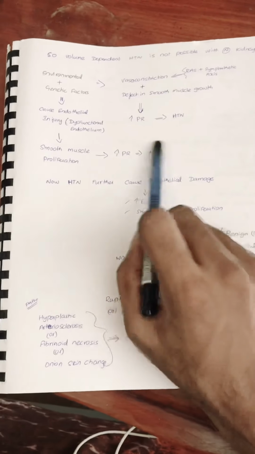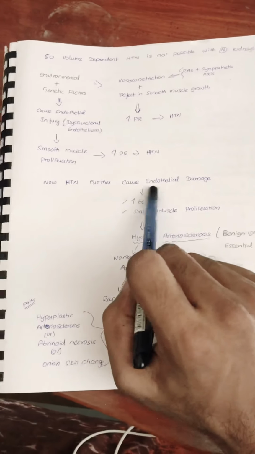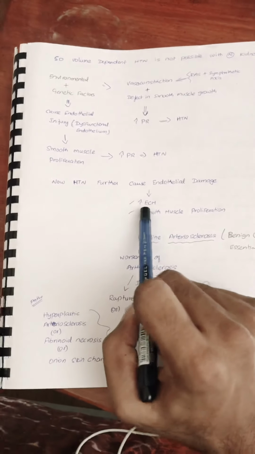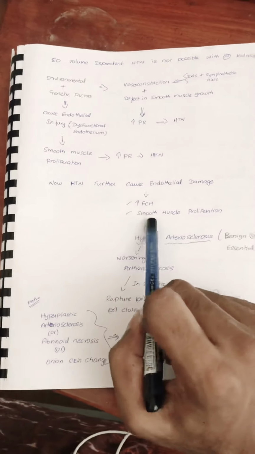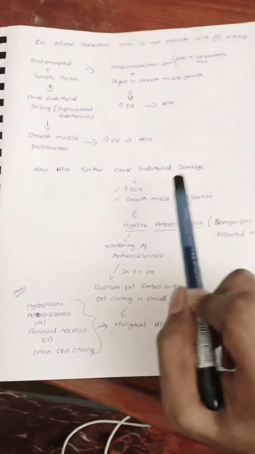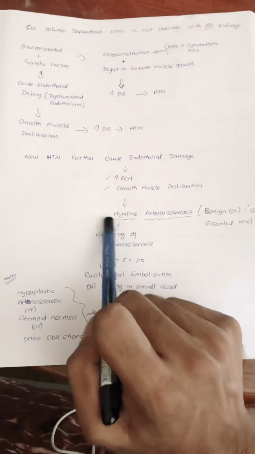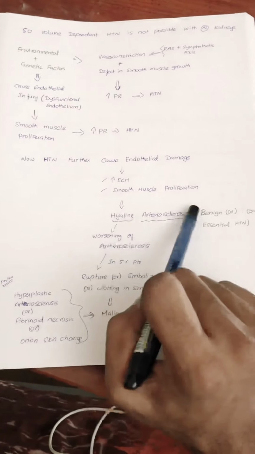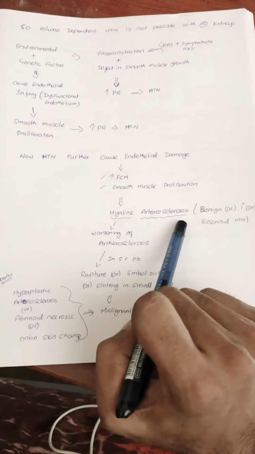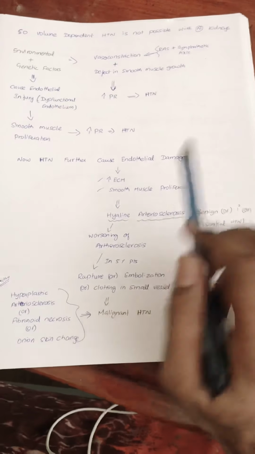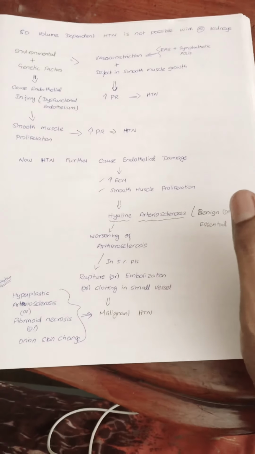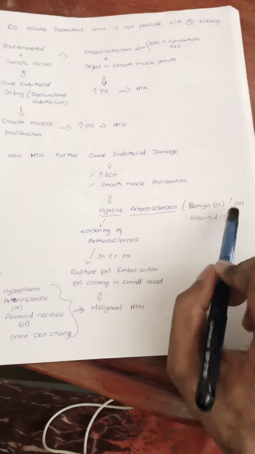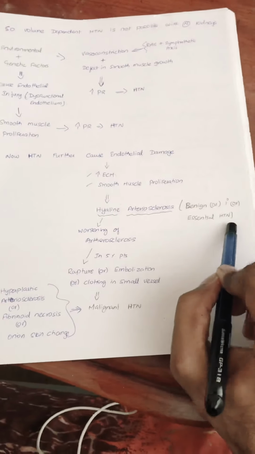Now this hypertension further leads to damage of endothelial cells, and it causes increased extracellular matrix and smooth muscle proliferation. So if you see in pathology, it looks like hyaline arteriosclerosis. We say this as hyaline arteriosclerosis. Arteriosclerosis means thickening of the artery. So in this stage we call it benign or primary or essential hypertension.